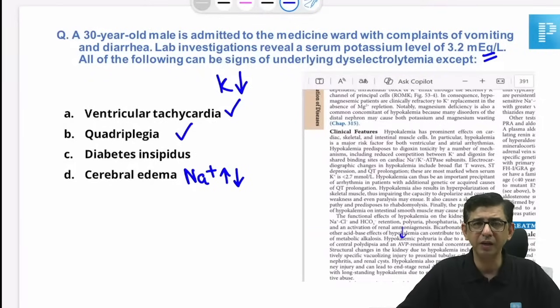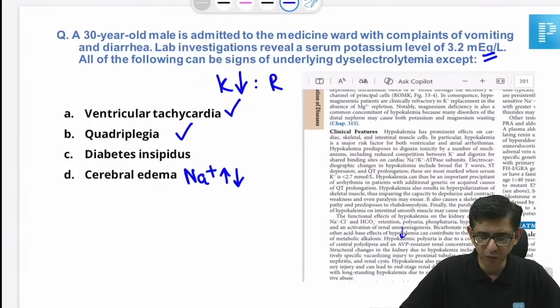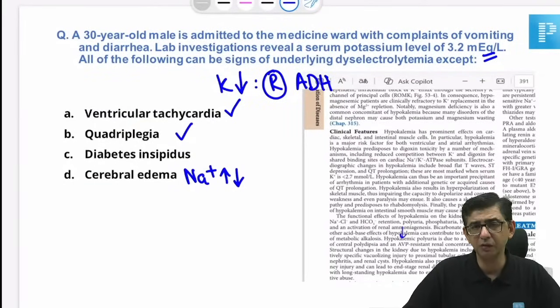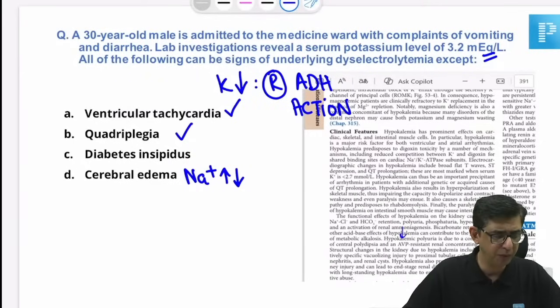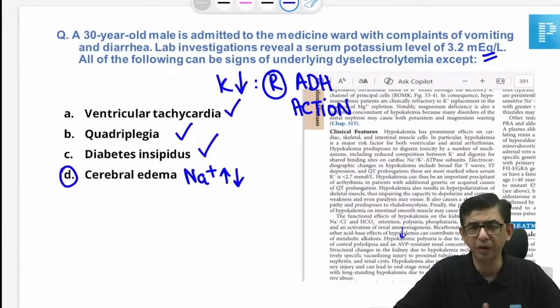The rationale is that in the setting of hypokalemia, we usually get a resistance to antidiuretic hormone action, and the reference for the same is given from Harrison, with the page number as well. Because you are having resistance to antidiuretic hormone action, even polyuria can be present in these patients, diabetes insipidus. So the correct answer for this one would be option D, cerebral edema.